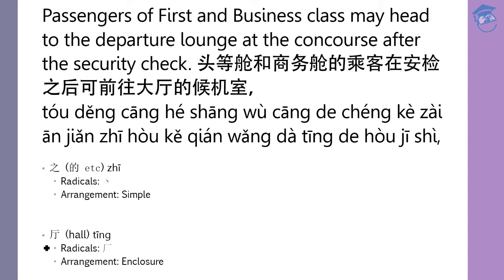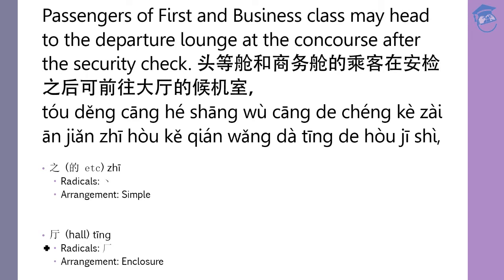Okay, 舱 means cabin. So 头等舱 means the first class in the cabin. That's how we say first class. And then 商务舱 means business class. 商, as you have learned in the last lesson, means commercial or business related.